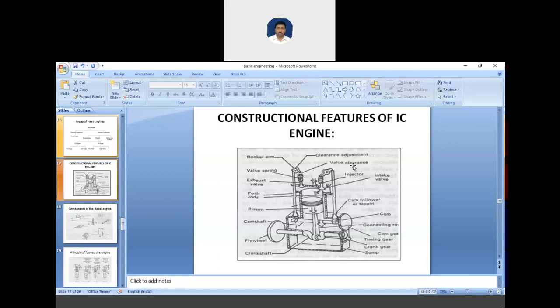Petrol is used in SI engine, and diesel is used in CI engine. There is a low compression ratio in SI engine and a high compression ratio in CI engine, and the thermal efficiency of SI engine is high and the thermal efficiency of CI engine is less. These are the basic points to differentiate the SI and CI engine.